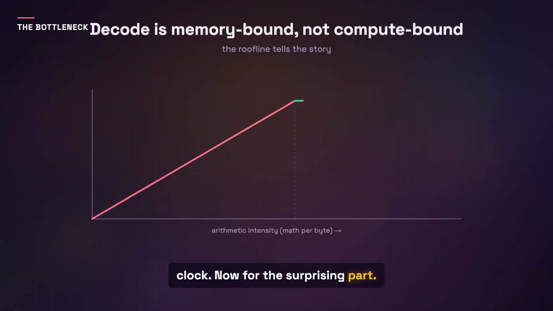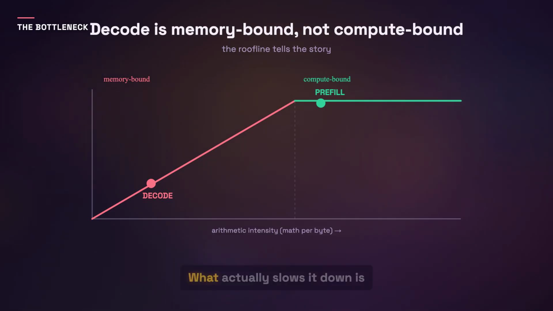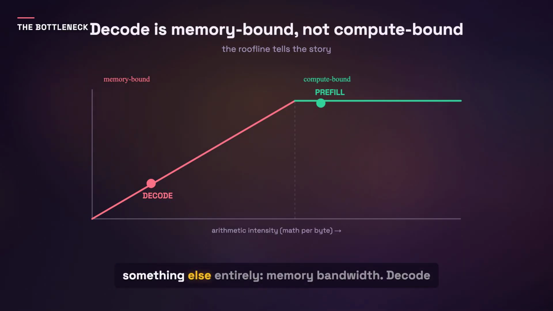Now for the surprising part. You might think a bigger, faster chip with more raw compute would fix this, but decode is usually not limited by compute at all. The arithmetic per token is tiny. What actually slows it down is something else entirely: memory bandwidth.